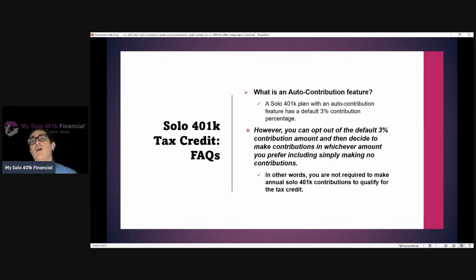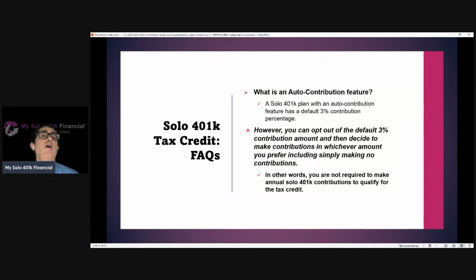What is the automatic contribution feature? Well, it's a plan that sets a default 3% contribution percentage. However, you, as the solo 401k participant, have the right to opt out of that default 3% contribution amount. Opting out of the default 3% contribution amount doesn't mean that the business is not eligible to claim the credit. On the contrary, it still would be, because the plan still has the feature.